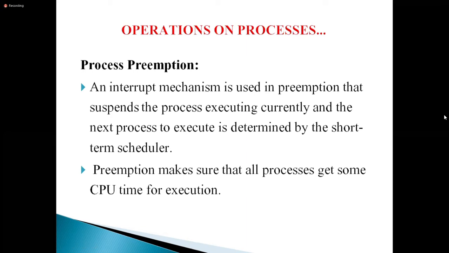The short-term scheduler is also called the CPU scheduler, meaning the execution part. So in preemption, the currently executing process is suspended and the next process is executed.